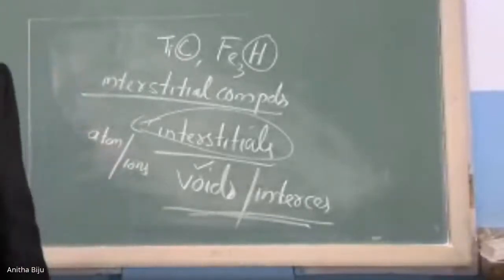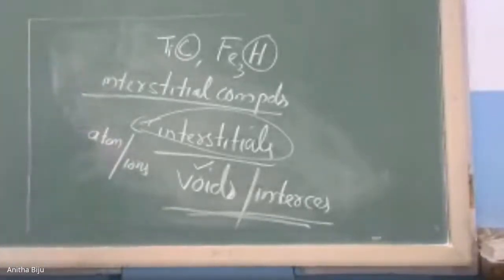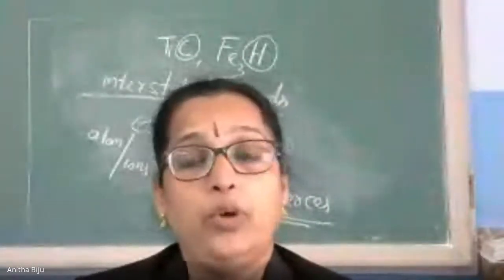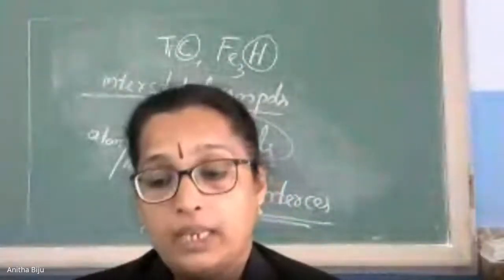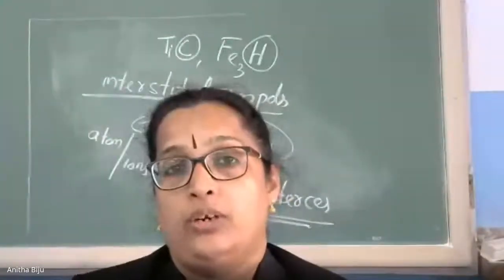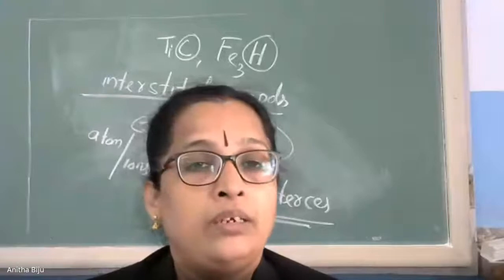These interstitial compounds show very important properties. Which are the properties shown by interstitial compounds? First of all, they have high melting point and boiling point. Second, they are chemically inert in nature. Why are they chemically inert?